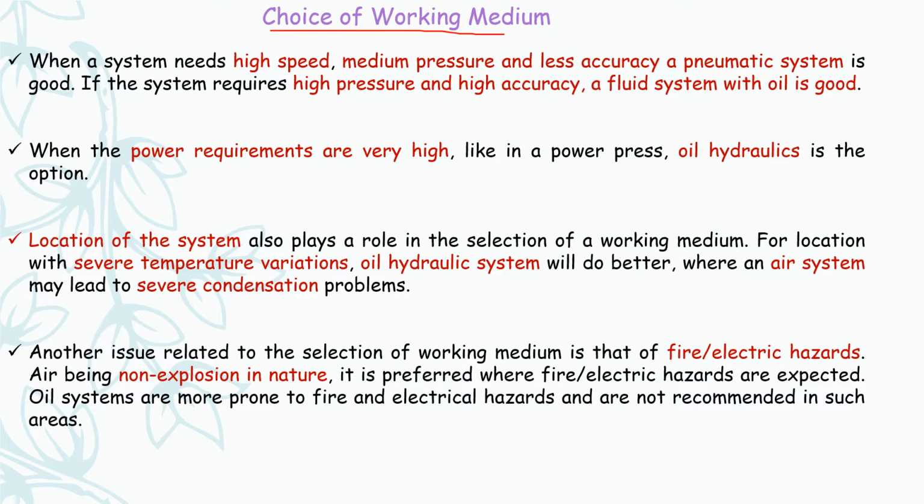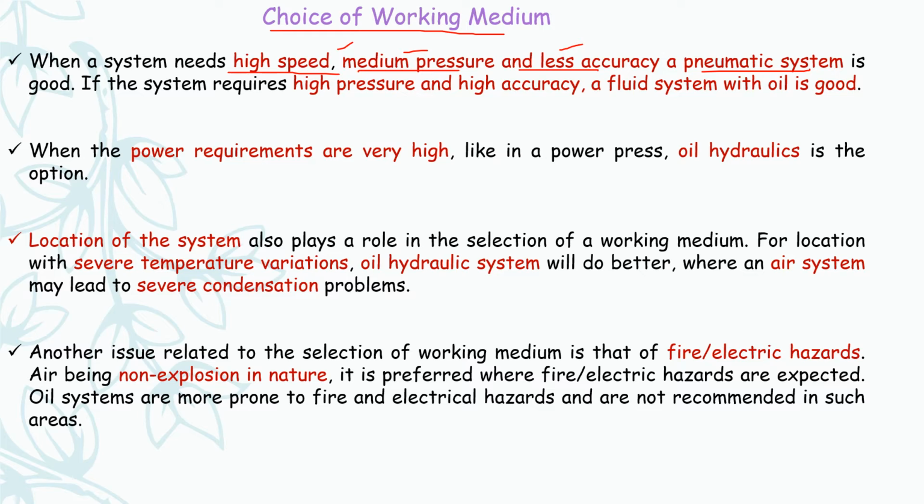When a system needs high speed, medium pressure and less accuracy, a pneumatic system is used.